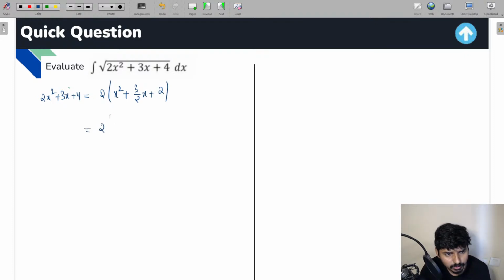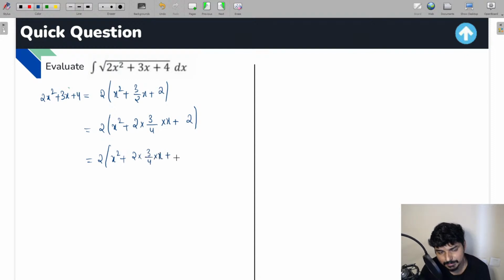2 into x square. Let me multiply and divide by 2, so I'll get 2 into 3 by 4 into x plus 2. From here, I get 2 into x square plus 2 into 3 by 4 into x plus, let me add and subtract 3 by 4 whole square, which is 9 by 16, minus 9 by 16, plus 2.